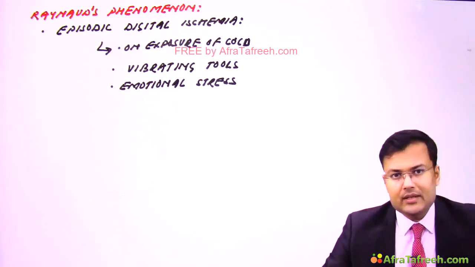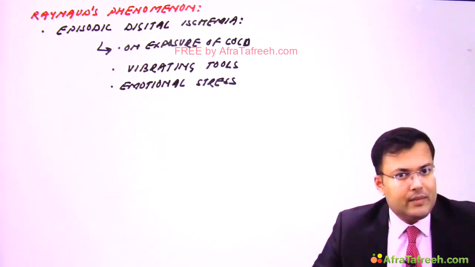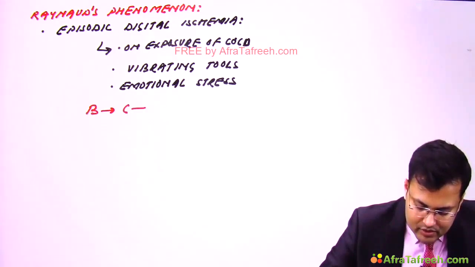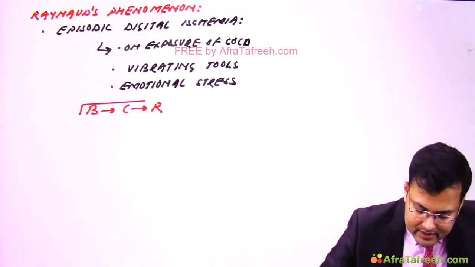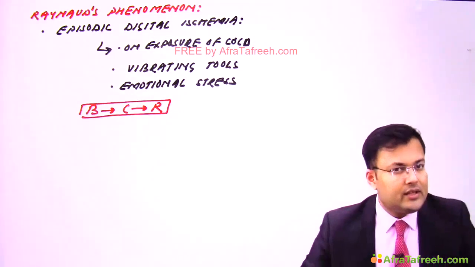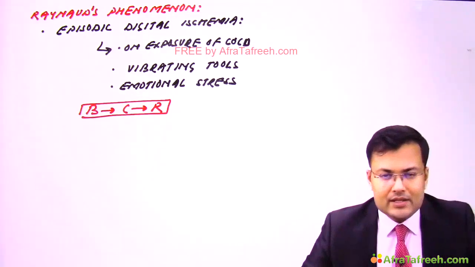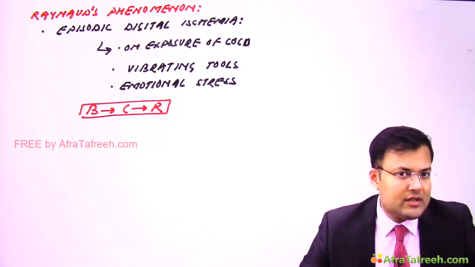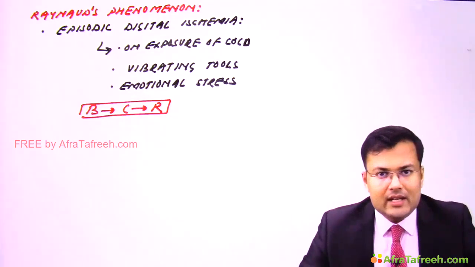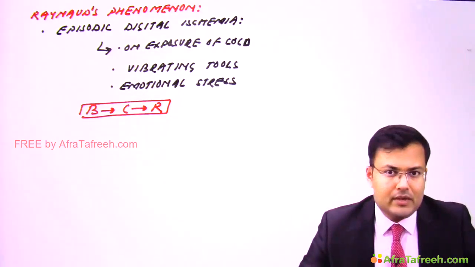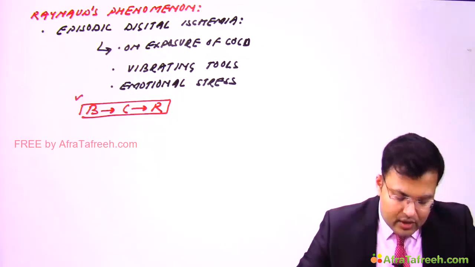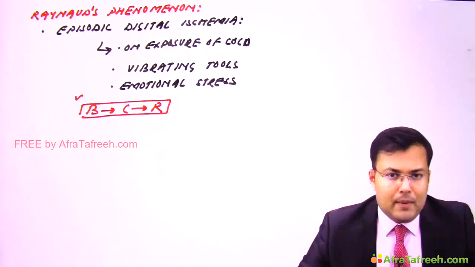Now see what happens here. There is sequential development of blanching followed by cyanosis followed by redness. So in these patients there is blanching, or digits become white, and after that there is bluish discoloration, so digits are cyanosed, and then there is redness. So how to remember the sequence? Boys common room. So the sequence is boys common room: blanching, cyanosis, redness.